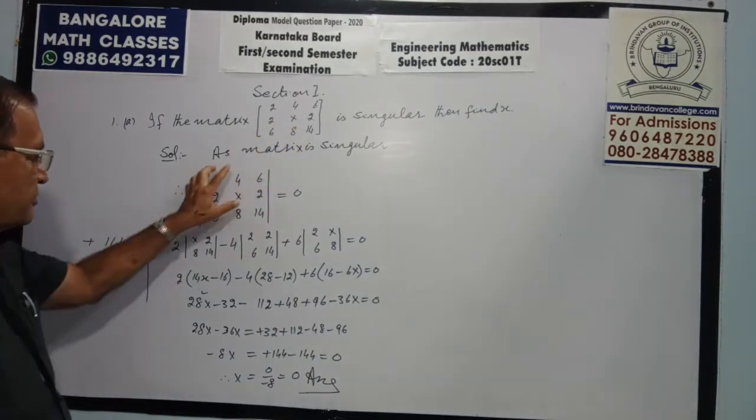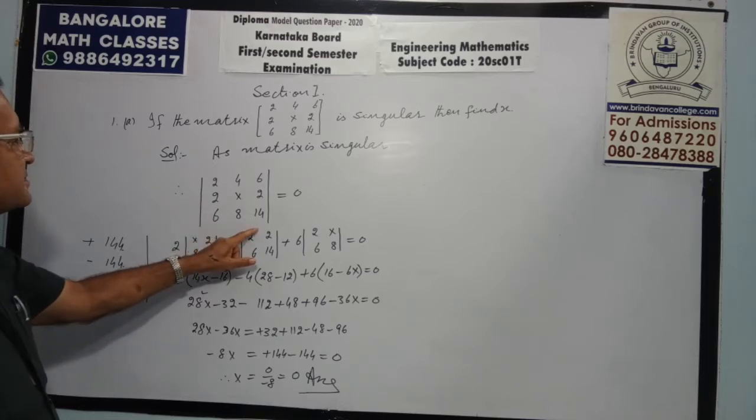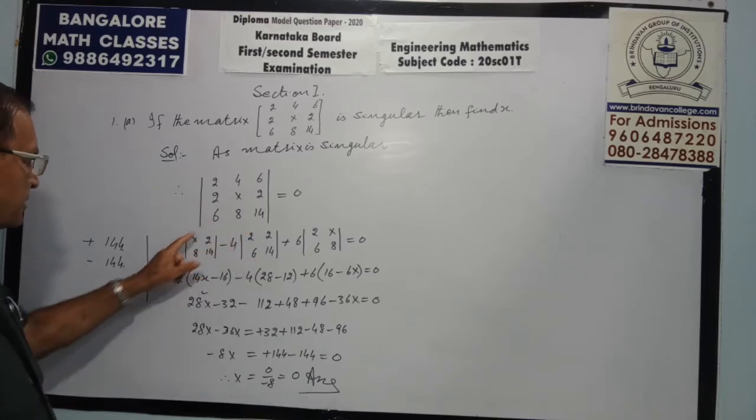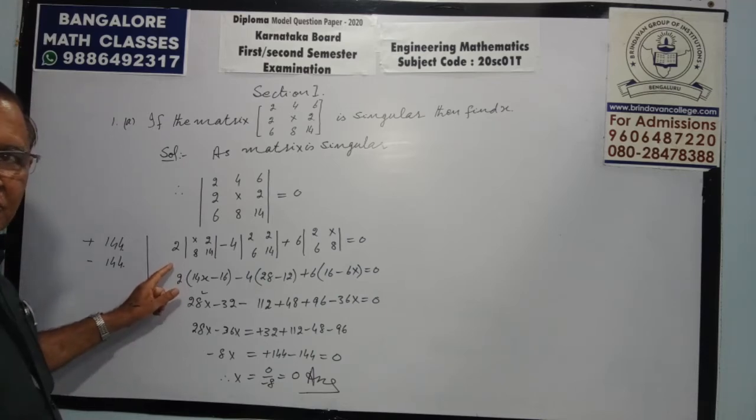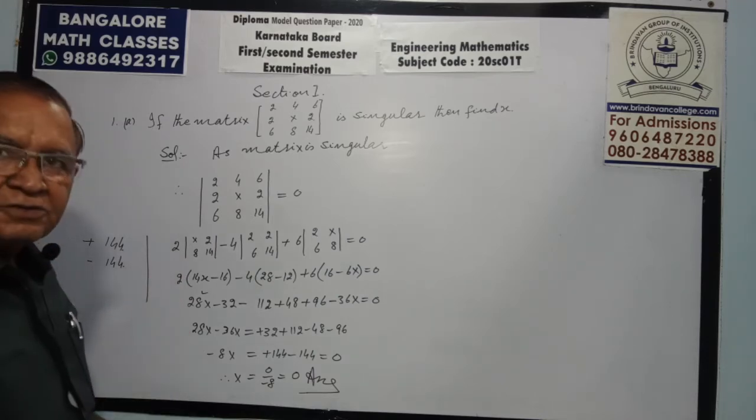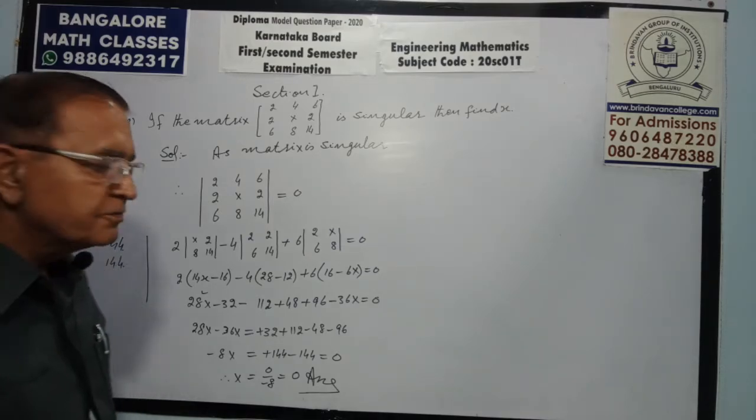Matrix is there, put the singular symbol, that is the lines, then put it equal to 0 and expand it. I have expanded it by the first row. You can expand it the way you want. One more way is there.